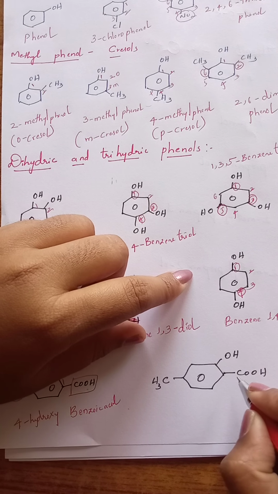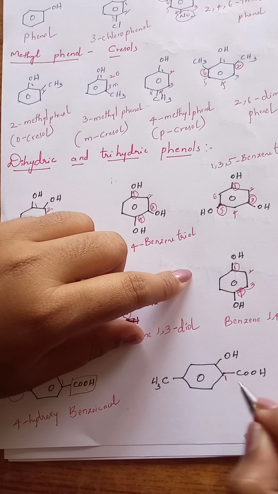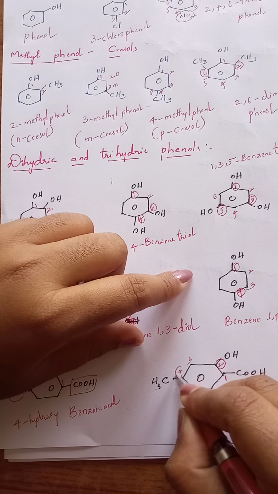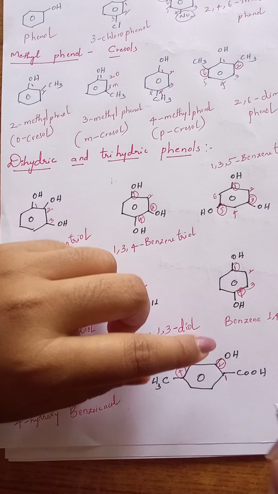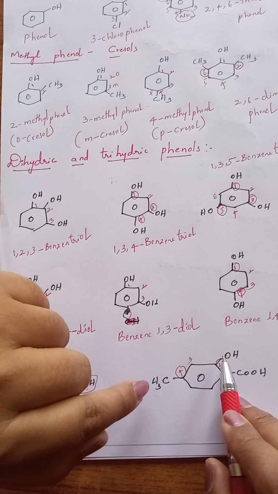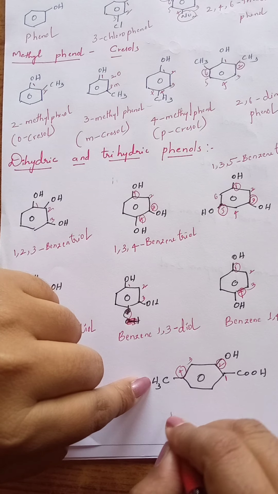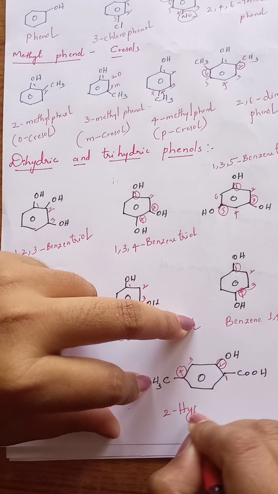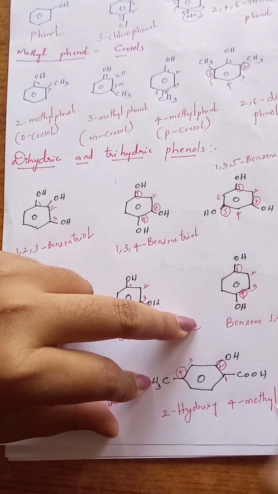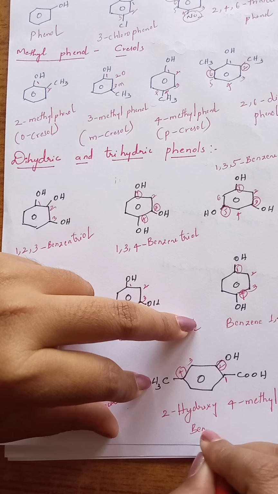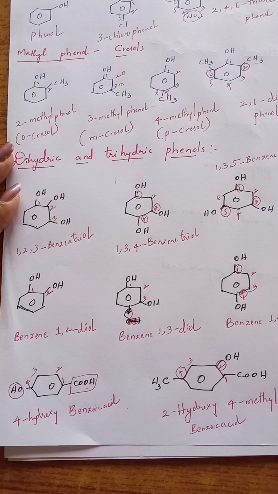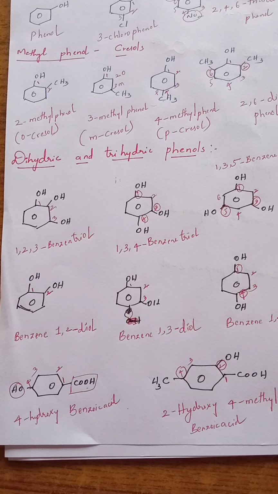Okay. Now again this is the functional group here. This is second number, third, fourth. Now at second position OH group and fourth position methyl is present. So according to alphabetical order, H comes first in hydroxy, then M in methyl. So 2-hydroxy-4-methylbenzoic acid. Like this we can give names for phenols.